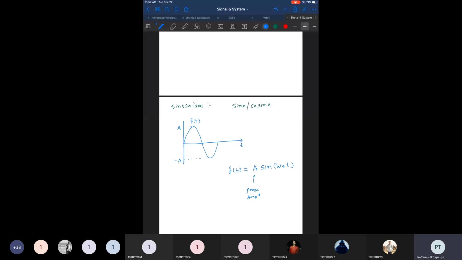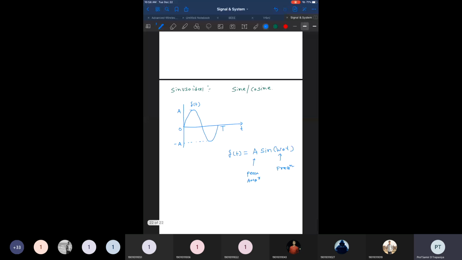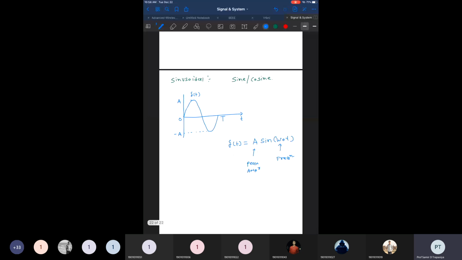Even though the instantaneous amplitude varies between 0 and t, the peak value of amplitude is always constant. The other term that we need to notice is the frequency. The frequency is also always constant. If we pick any sine wave or cosine wave, its frequency is always constant.